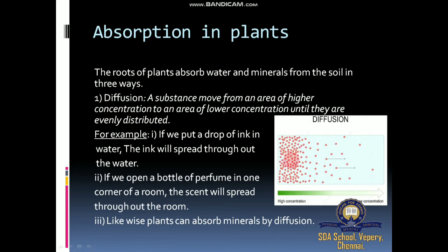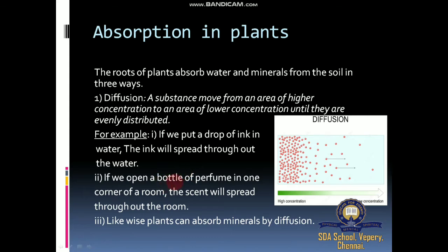The entire ink is distributed, and the entire water gets the same concentration, because after the diffusion process is over, the beaker contains the same concentration. For example, if you put a drop of ink in water, the ink will spread throughout the water. Second example, if we open a bottle of perfume,